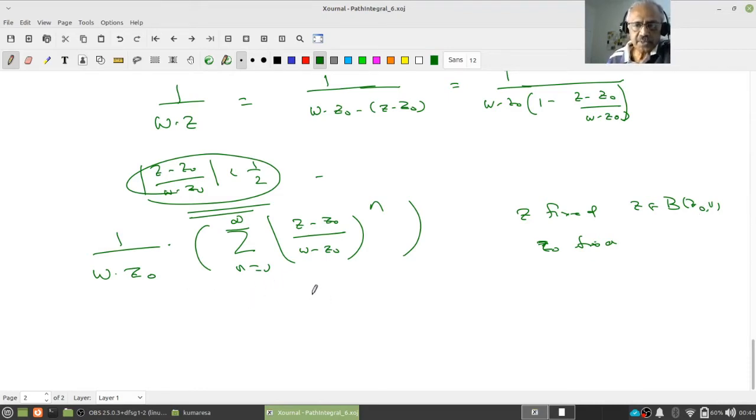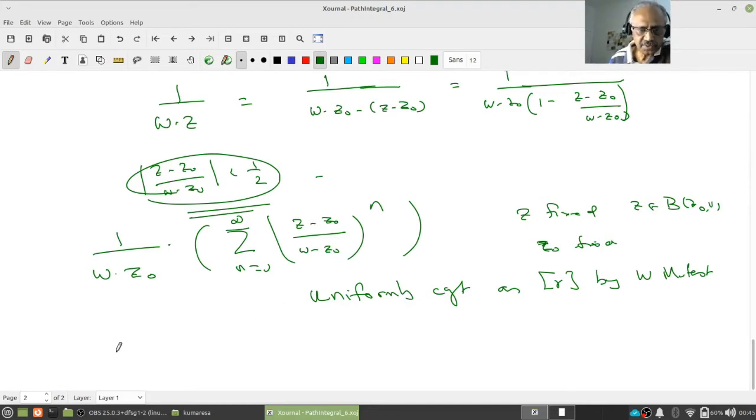This is uniformly convergent by the Weierstrass M-test, because mod w minus z naught is fixed. That is okay for any w. It is bounded by 1 by 2r, and this is bounded by the geometric series half power n. Do all of you understand that?